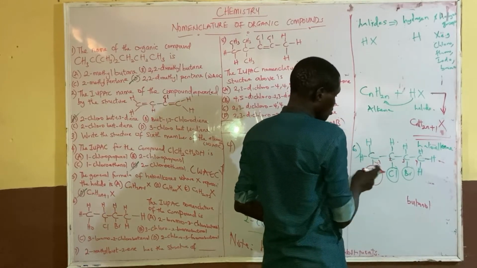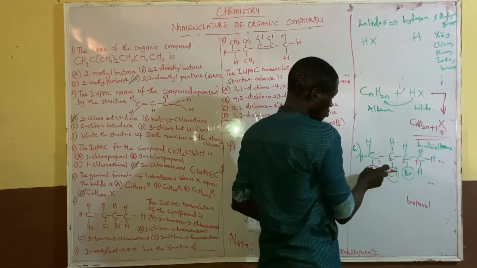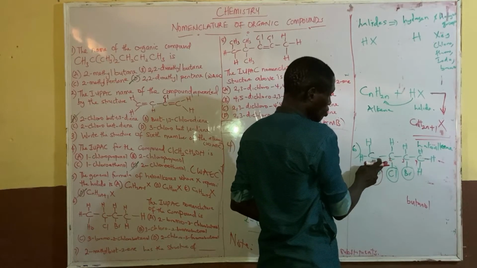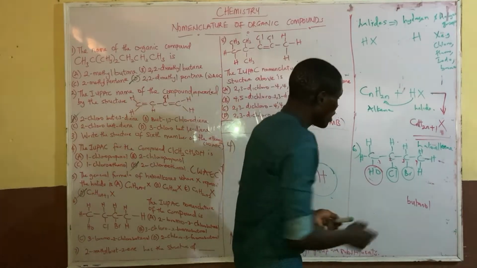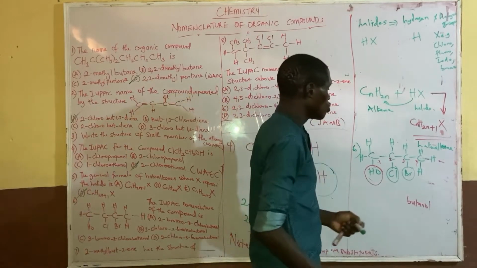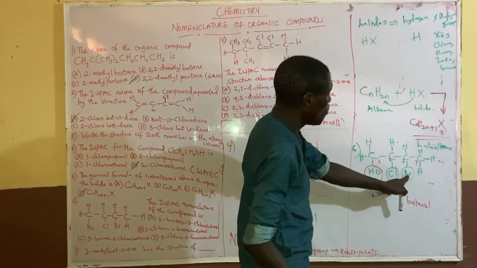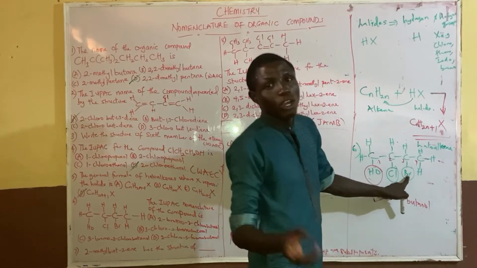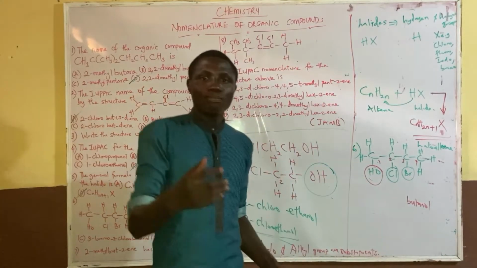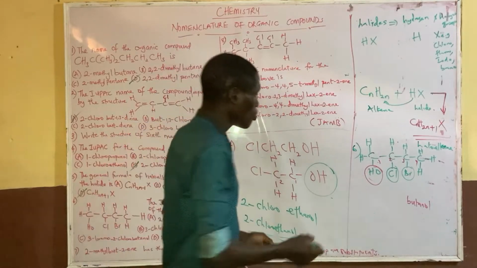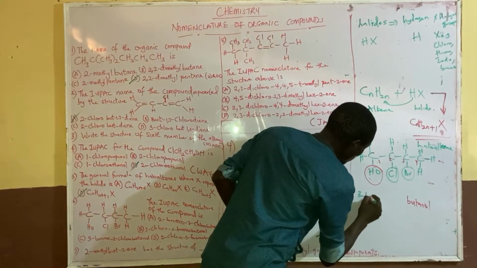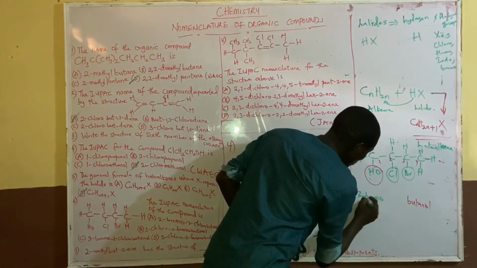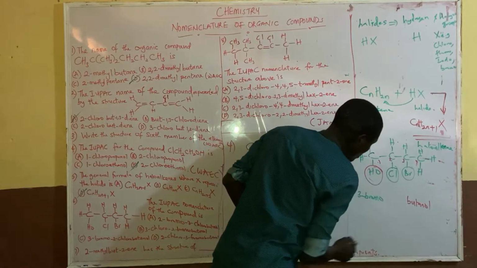So now the first substituent here is chloro. The second one is bromo. Between bromo and chloro, alphabetically B comes before C, so you give priority to B. This bromo is number 3.